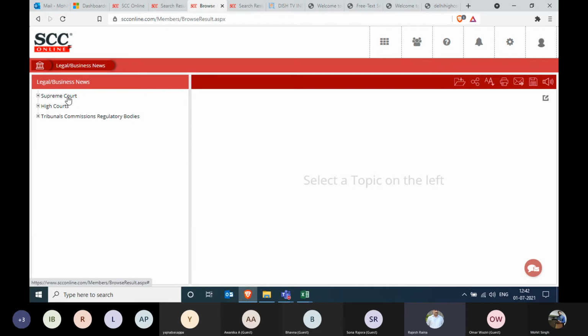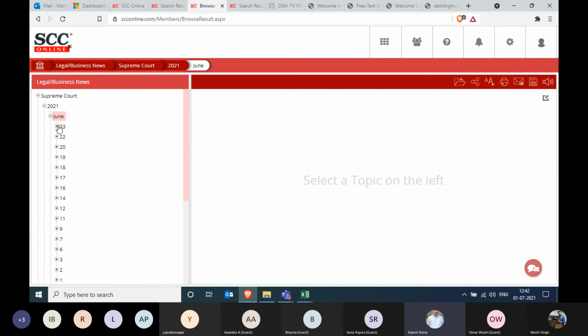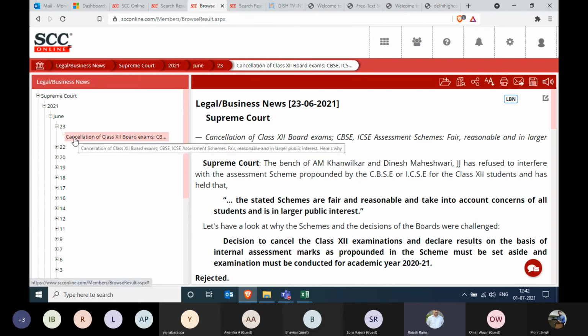Among those, you will find it year wise first, then month wise, and then specifically date wise. You can just click on one and you get, for example on a recent one, class 12 board exams cancellation, etc. You can see over here.